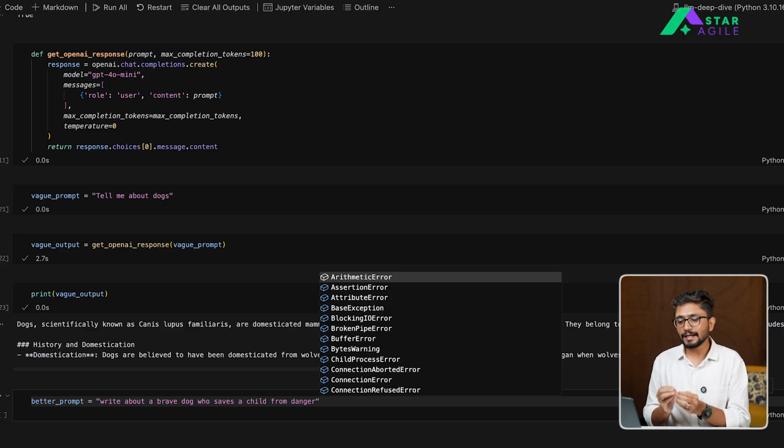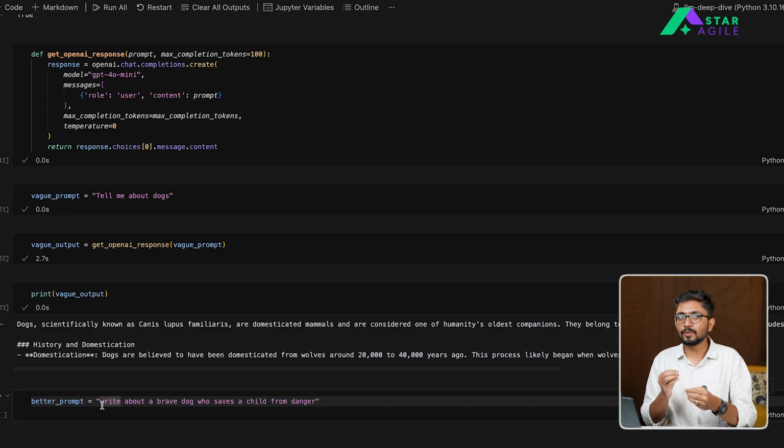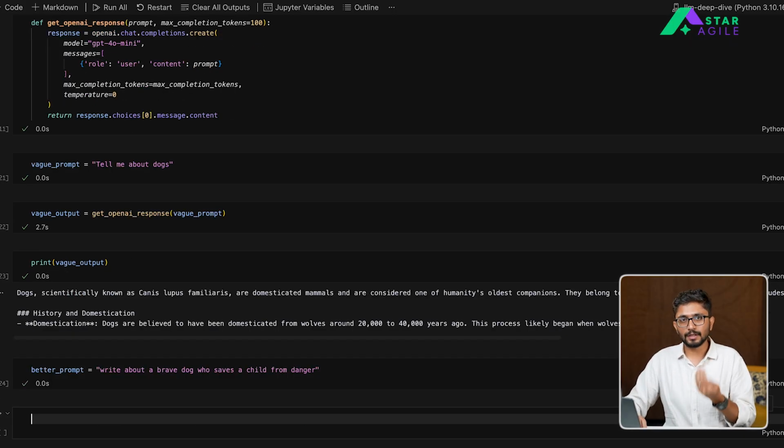So the idea here is that you are asking the model to respond for a certain situation, and you are giving the model some context around what exact type of response it is supposed to generate. Previously, it was giving you some generic answer which it already knows, but here we are giving a context to the model using which it will update its response. So let's use this better prompt now and see how the output of this particular instruction will look.